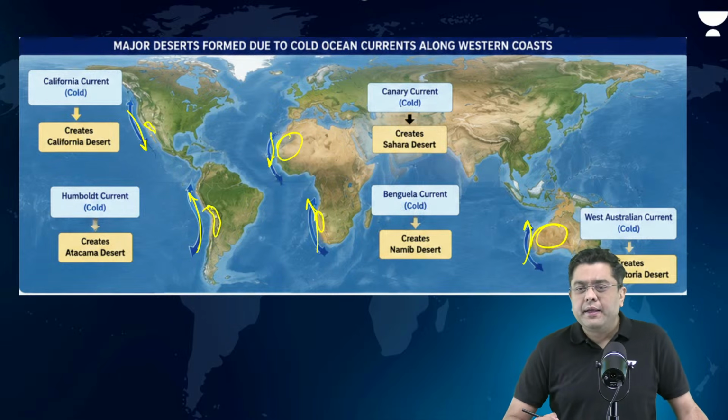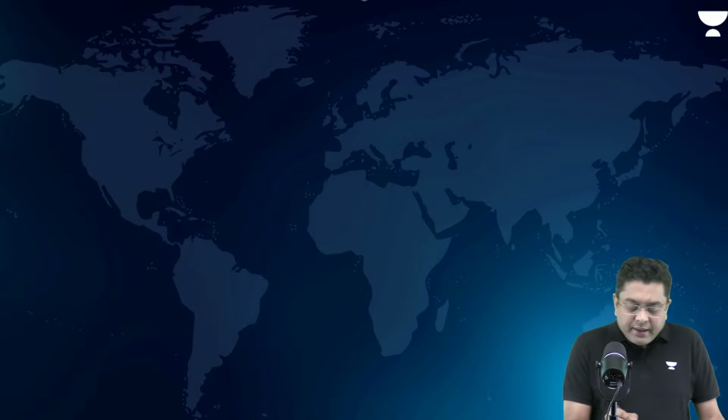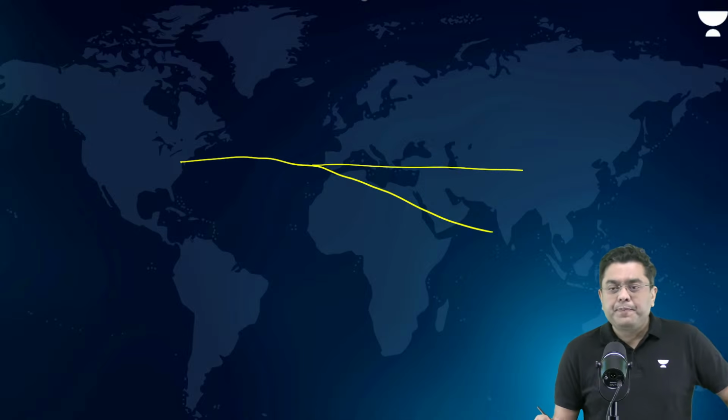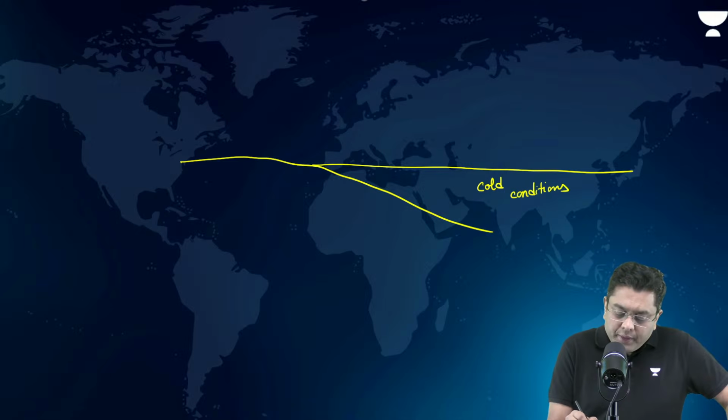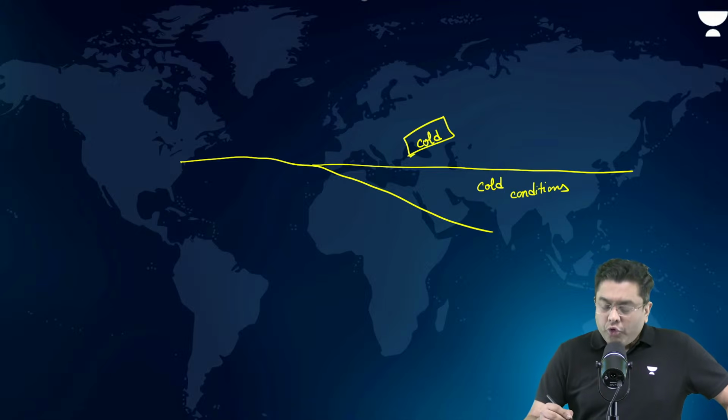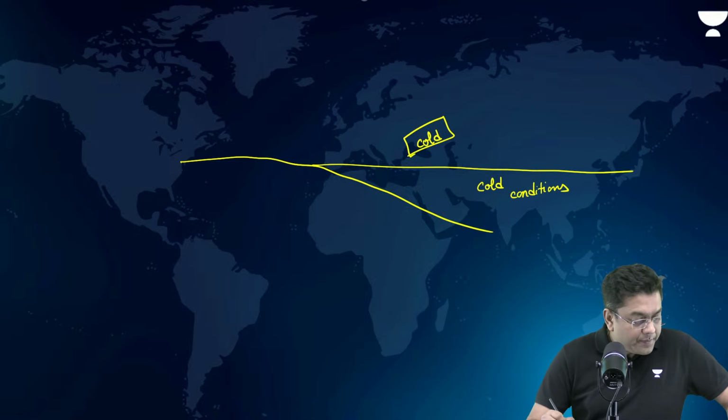Why? Basically, imagine if this is the land and this is the water body. If let's suppose here you have very cold conditions, the air in this region will also be cold, isn't it? So rate of evaporation will be very low.